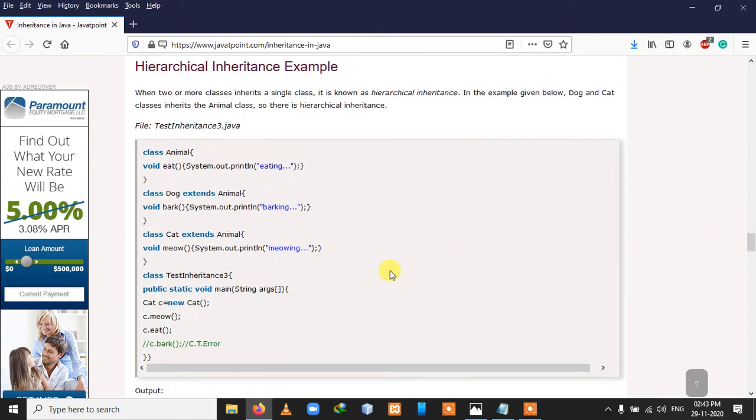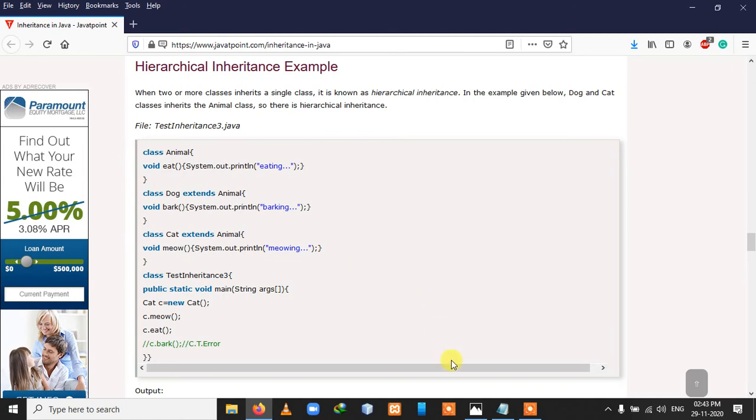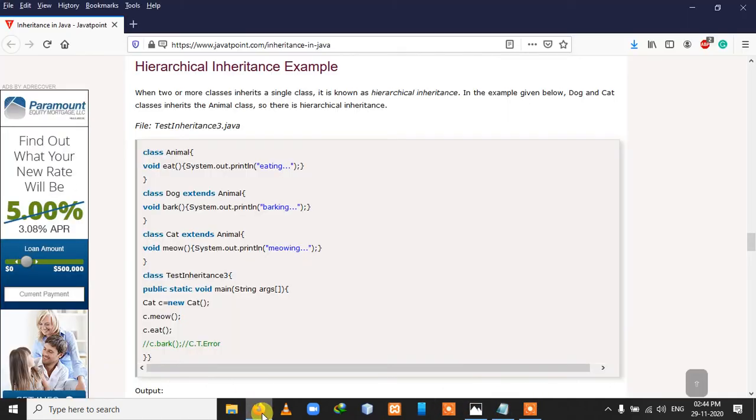Now in hierarchical inheritance, here you can see that we make three classes. As you see in this image, we have three derived classes and we are trying to access one parent class. The same we are doing here: we have one parent class, class Animal, and we are extending two derived classes from the parent class, Dog and Cat. Both are separate classes and try to access the property of Animal.